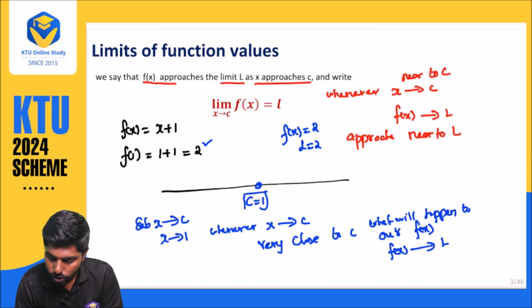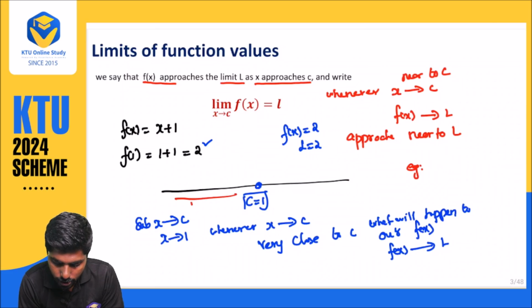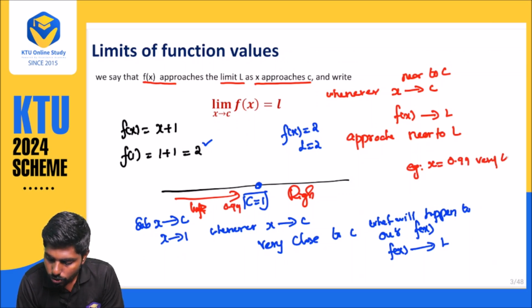You will see one example. When we substitute, this is the left side and this is the right side. I am putting, for example, x is equal to 0.99. So 0.99 is very close to 1.